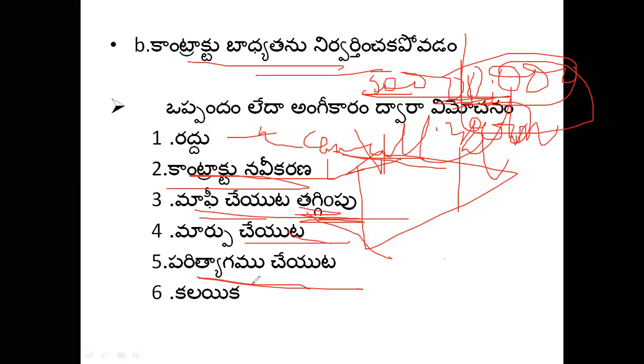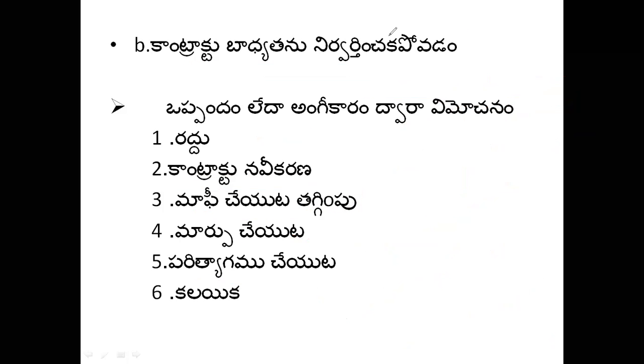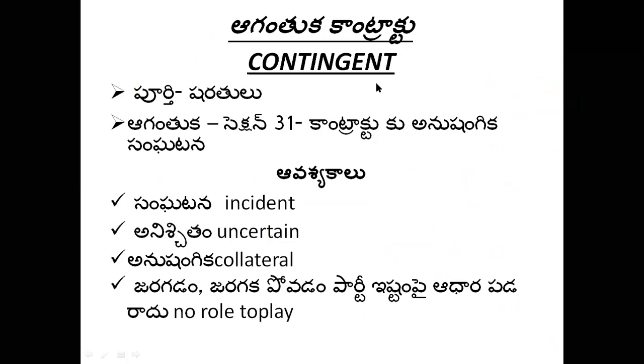That is parityagam chayita. Kalaika means two agreements, two contracts are there, and combining both of them a new contract will be formed. That is known as addition, or kalaika in Telugu. So if a party fails to fulfill its responsibility, these are various options available for the aggrieved party. Okay. Now coming to other things.